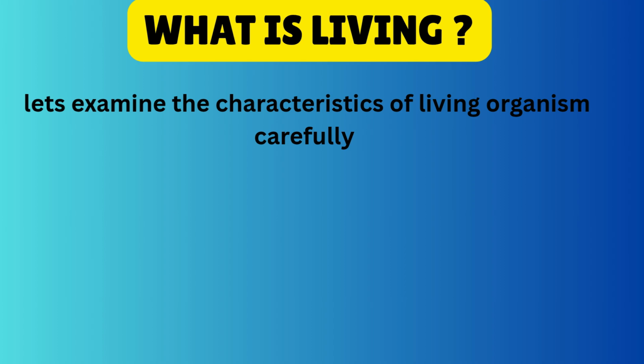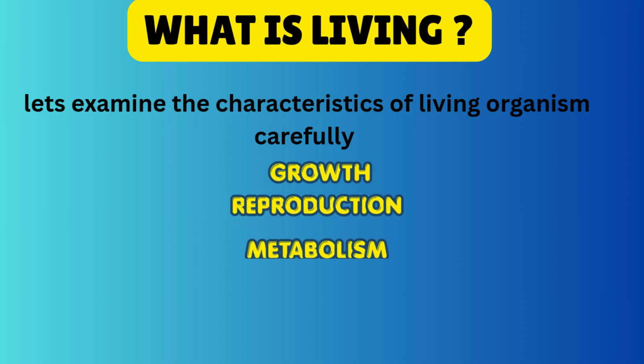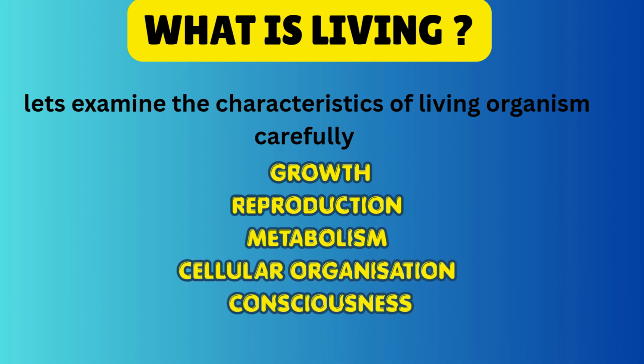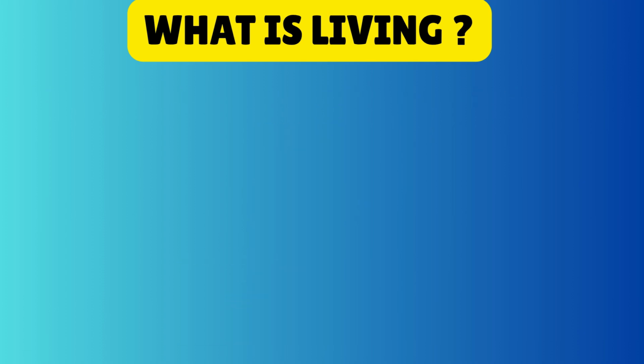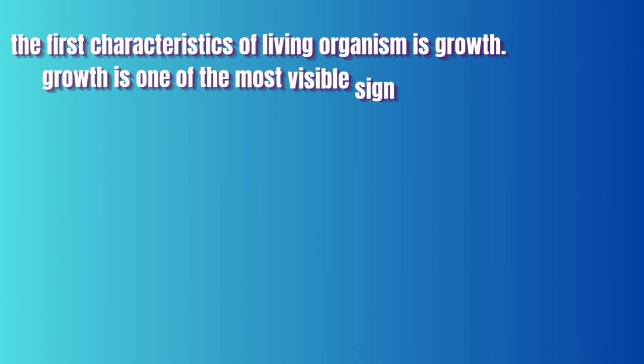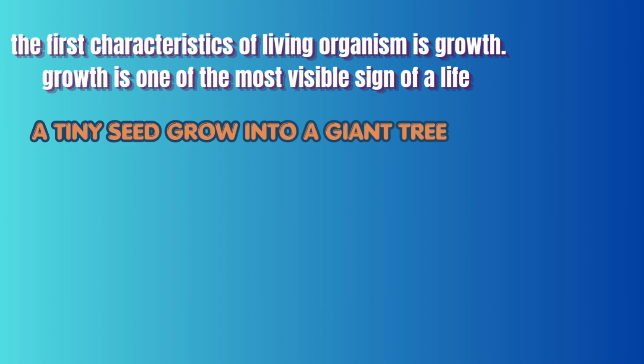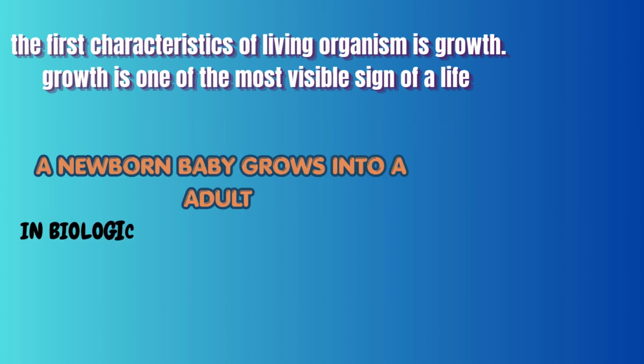Characteristics of living organisms. Growth. Reproduction. Metabolism. Cellular organization. Consciousness. The first characteristic of living organisms is growth. Growth is one of the most visible signs of life. A tiny seed grows into a giant tree. A newborn baby grows into an adult.